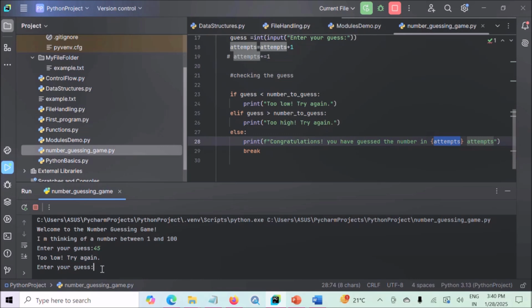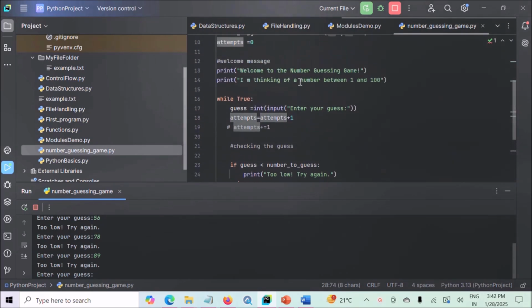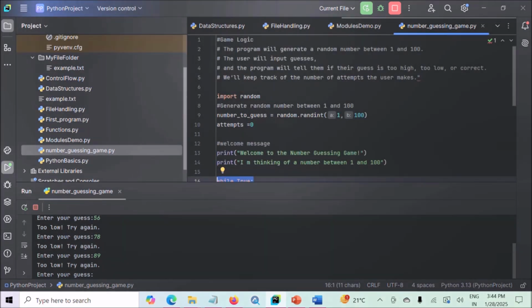Let's enter a new number, 56. Again too low, try again. Let's enter 78. Again too low, try again. Let's enter 89. Too low, try again. So the user will be prompted again and again until the user guesses correctly, because this is inside this while True loop. This program will keep prompting the user for a guess inside a while loop.